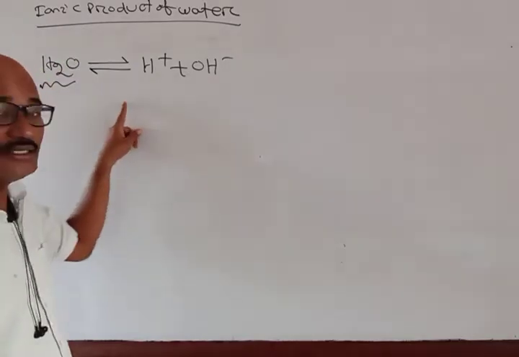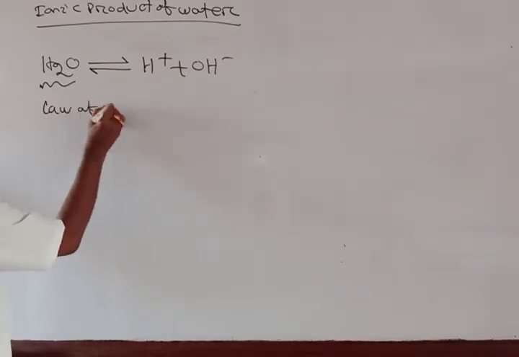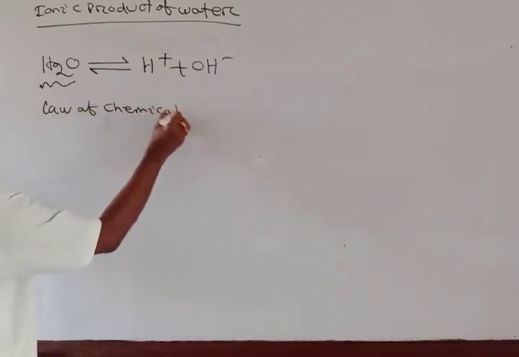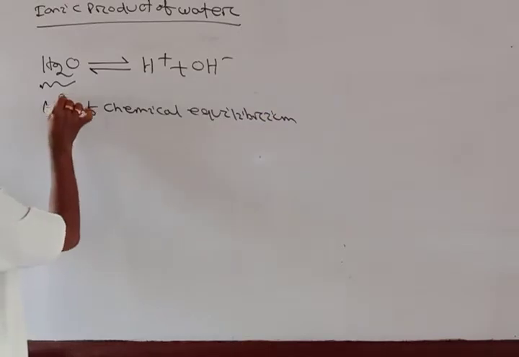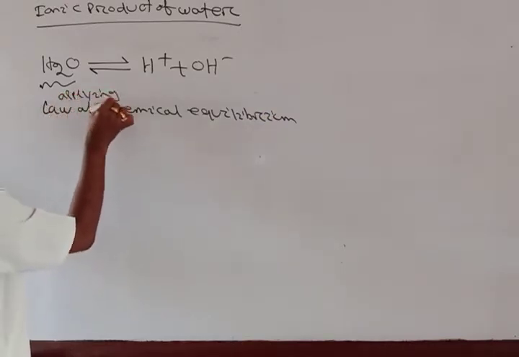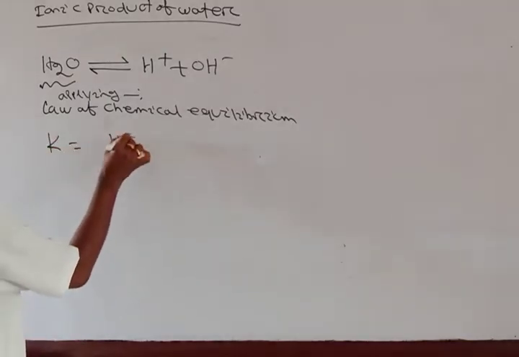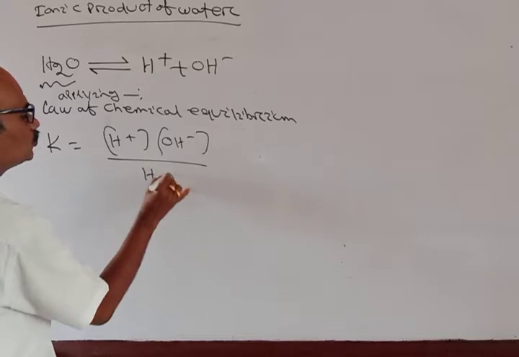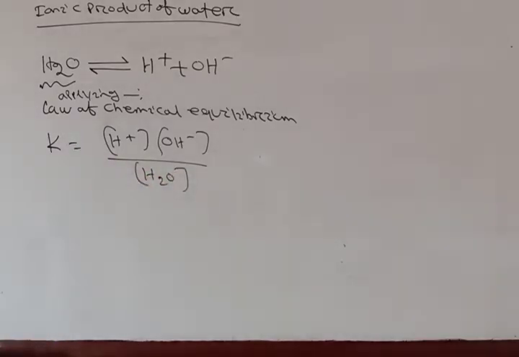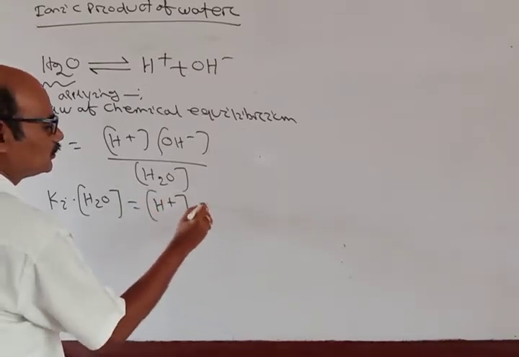If I apply the law of chemical equilibrium here, K is equal to [H+] into [OH-] by [H2O], or I can write Ki into [H2O] equal to [H+] into [OH-].